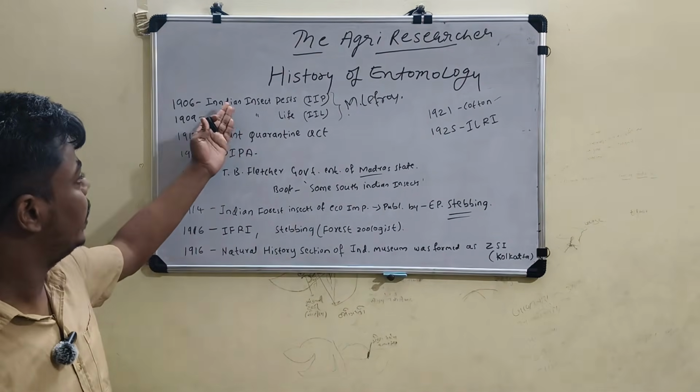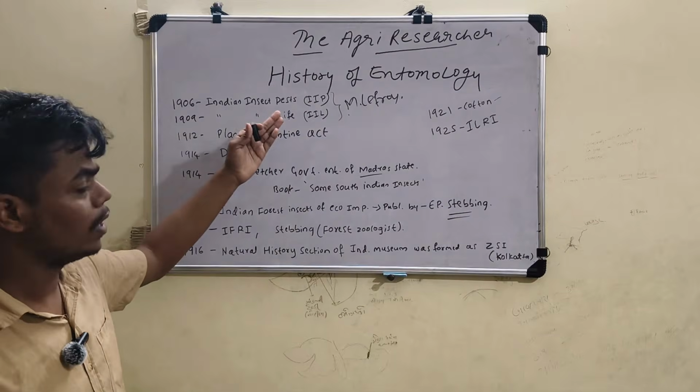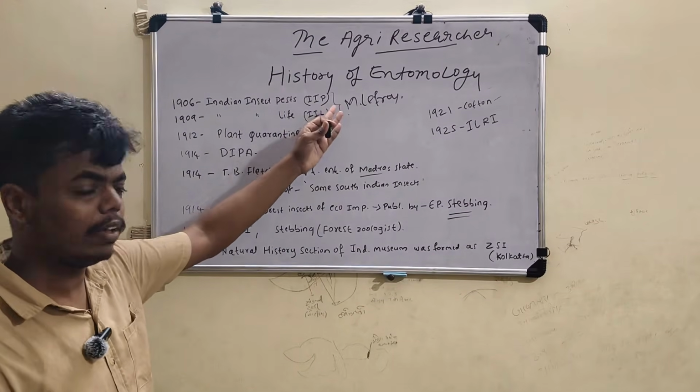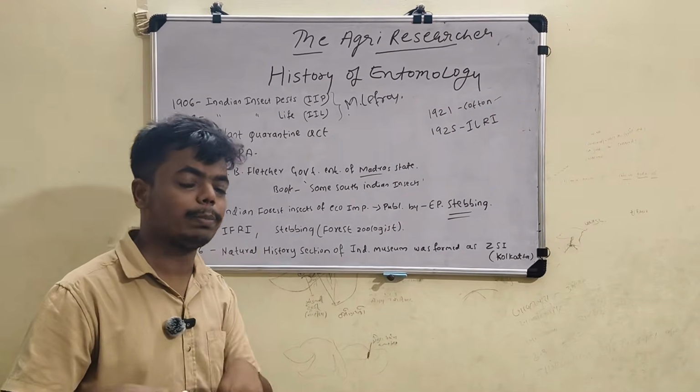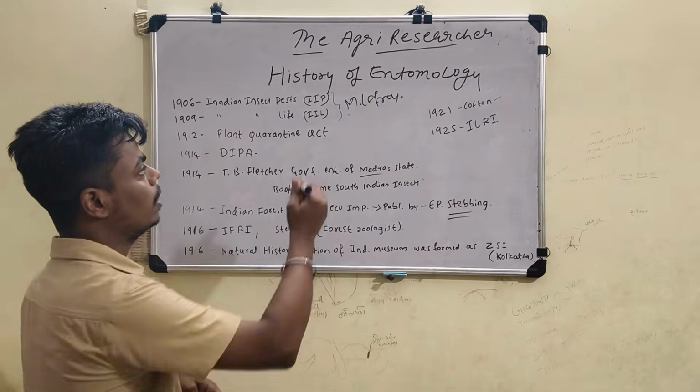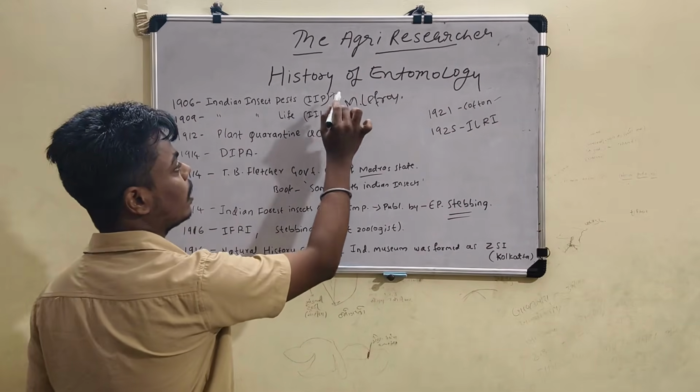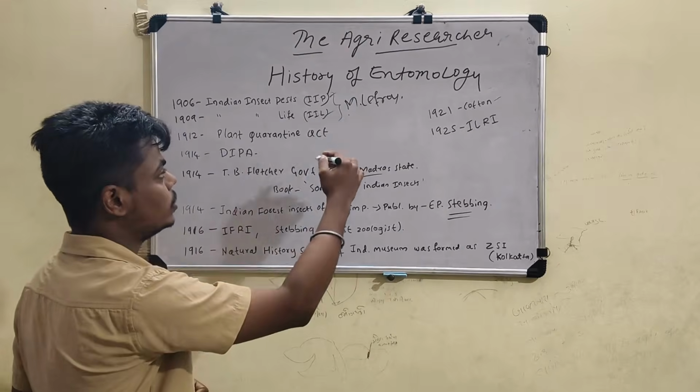This is Indian Insect Pest and Indian Insect Life. How to remember this? First IIP and IIL. First you study about the pest, then you go to the life cycle of the pest. Likewise, you remember first pest and then their life cycle. IIP and IIL. Don't confuse here.